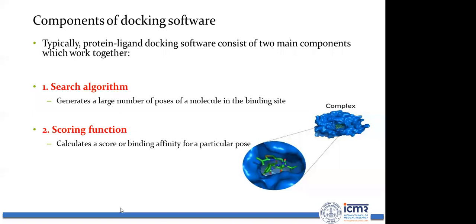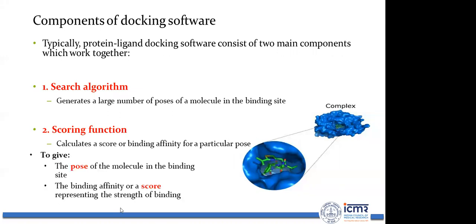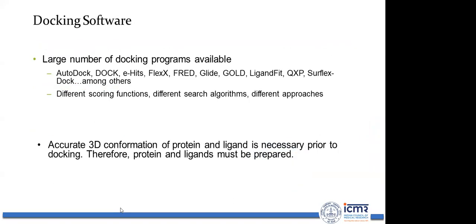So what does the search algorithm do? It generates a large number of poses of a molecule in the binding site. The next component is a scoring function, which calculates a score or binding affinity for a particular pose. For every pose it gives me a binding score. So we get the pose of the molecule in the binding site and a binding affinity, or a score representing the strength of the binding.